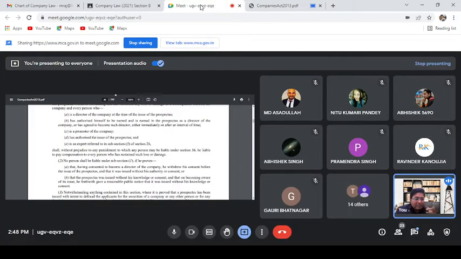How much compensation or damages would be given has to be ascertained on the basis of how much loss the aggrieved person has suffered.